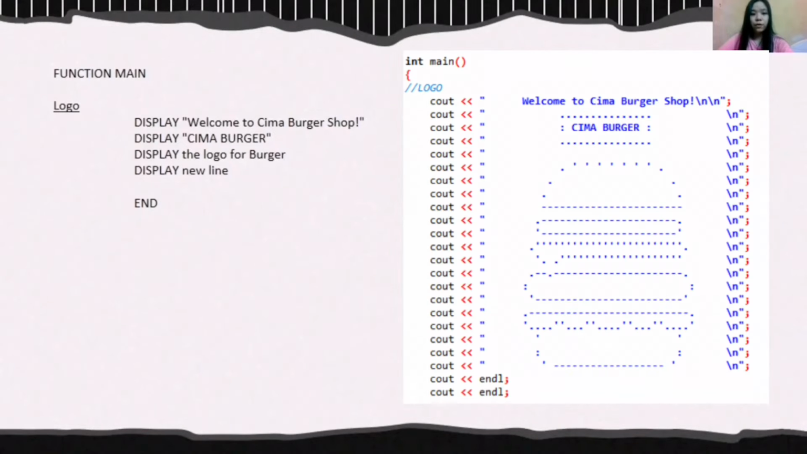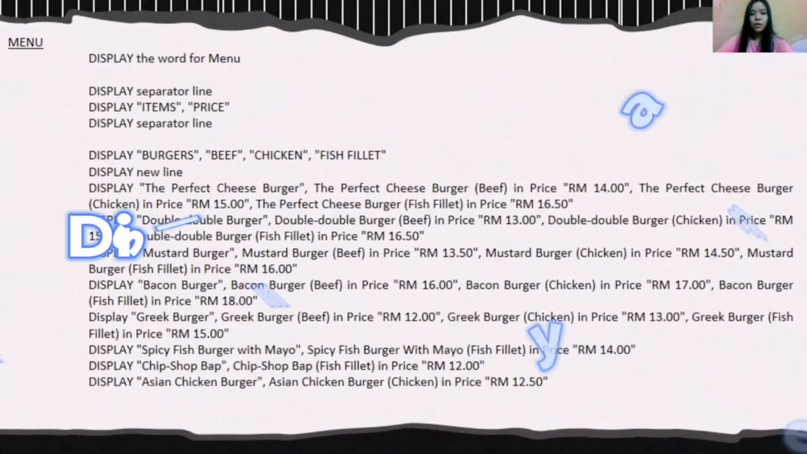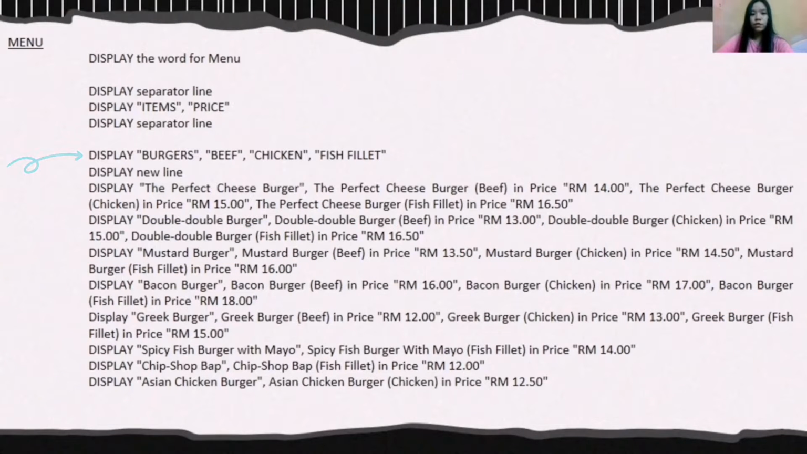Function main, part of logo: display welcome to Sima Burger Shop, display the signboard Sima Burger, display the logo for burger. Therefore, end for the part of logo. Part of menu: display the word for menu. We will have a table, so display items and price. Display burger below the item, beef, chicken, fish fillet below the price. Display the type of each burger for column burger, each beef burger in price for column beef, each chicken burger in price for column chicken, each fish fillet burger in price for column fish fillet.